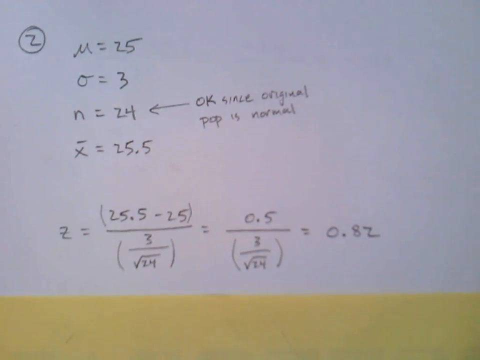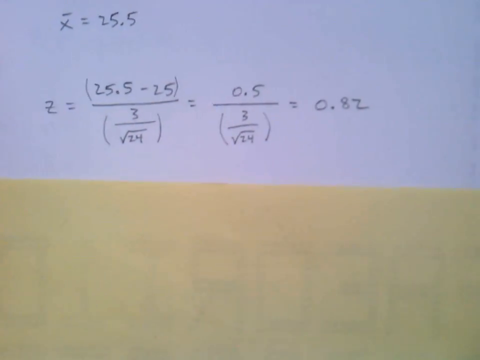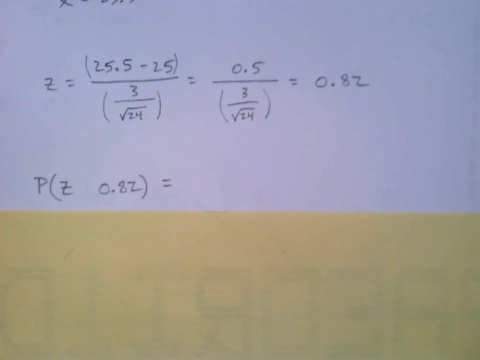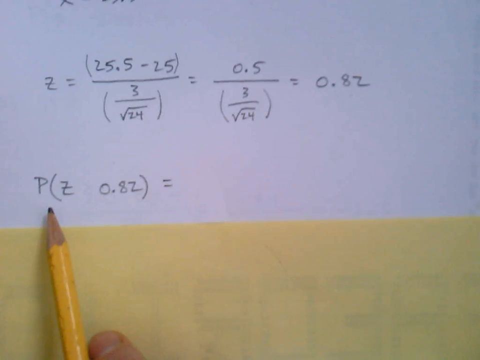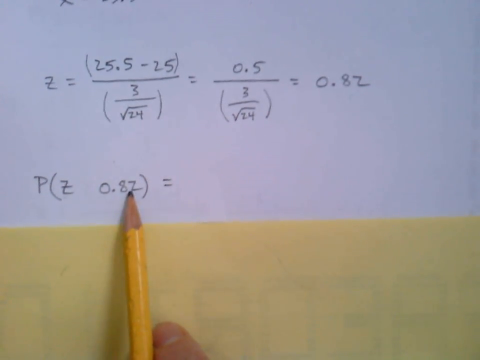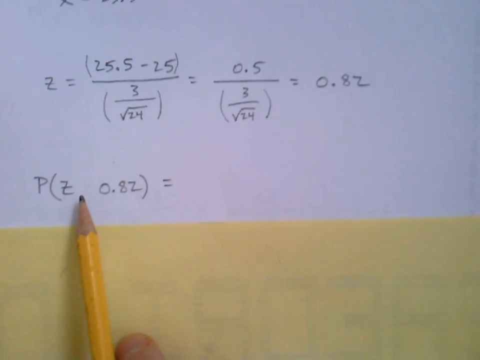Okay, so far so good. Now we're going to do the probability with our z-score. And now this is a key step in the problem. So I haven't shown you a whole lot here. We know it's going to be probability capital Z. We're going to put the 0.82 here. But which symbol are we going to use? Is it going to be a greater than?